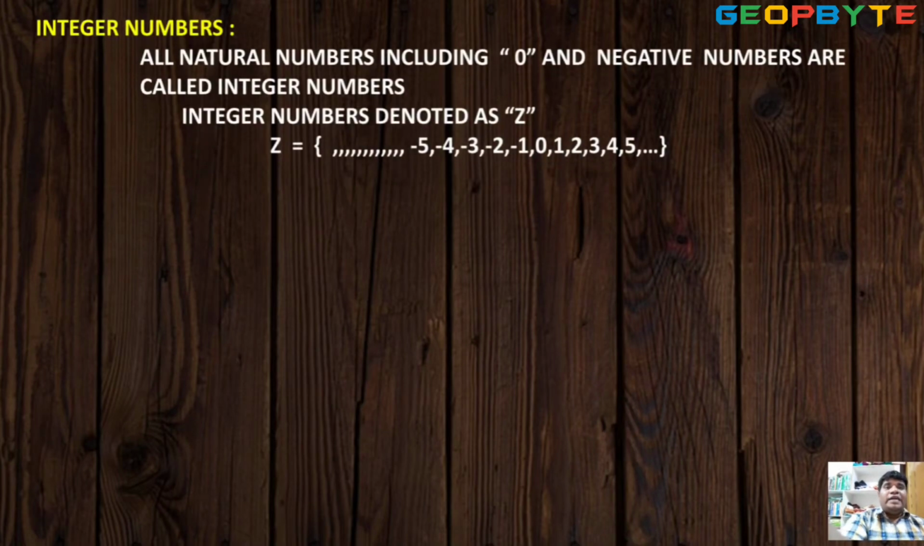Next, integer numbers. All natural numbers including 0 and negative numbers are called integer numbers. Integer numbers are denoted by Z. Z means from minus infinity to, like, 0, 1, 2, 3, 4, positive infinity.